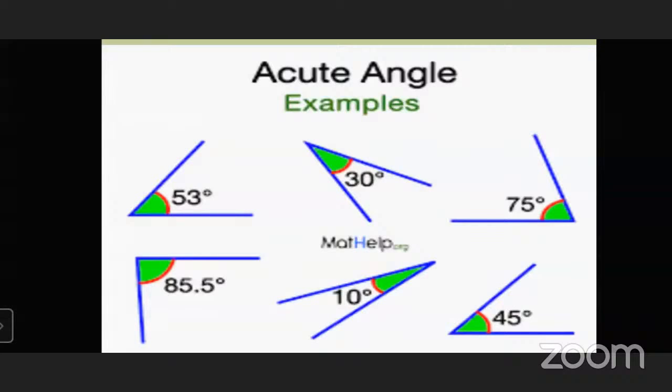Then measurement is 10 degree, then 45 degree. These are all less than 90 degree, so these all angles are acute angles.